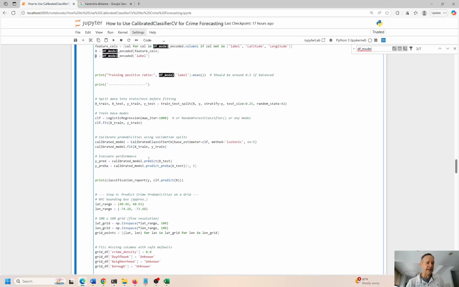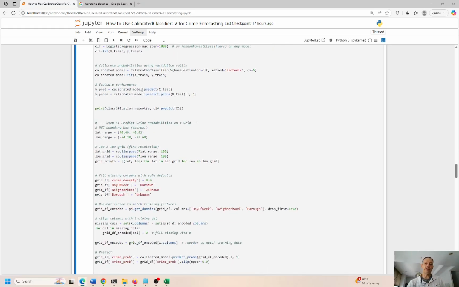Yes or no? And if there is a crime, what is the probability of that crime? Again, it's not really binary. It's not just yes or no. If there's no crime, then there's nothing. But if there's a crime, what's the probability of that crime occurring?